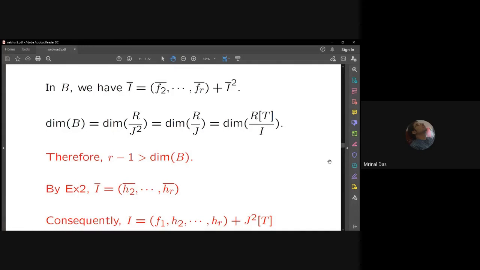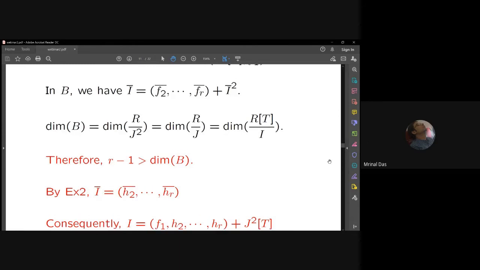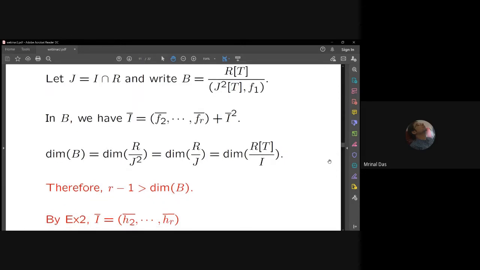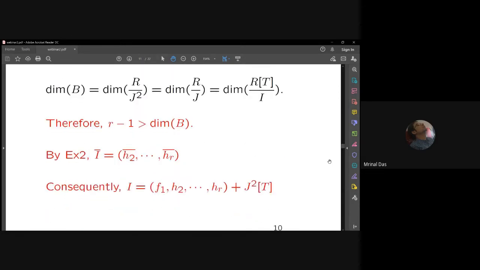Let me call them h2 bar up to hr bar. So h2, etc., are coming from I. And now if I remove the bar, what do I get? You remember that B was basically R[T] mod (J square T, f1). So if I remove the bar, I get I equal to (f1, h2, h3, up to hr) plus J square T.